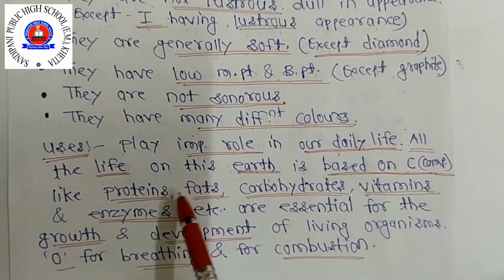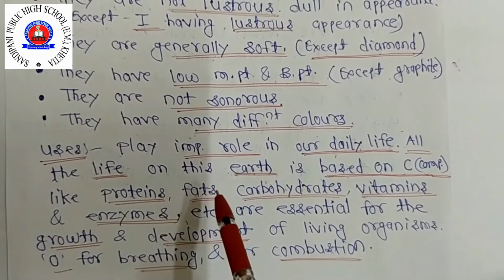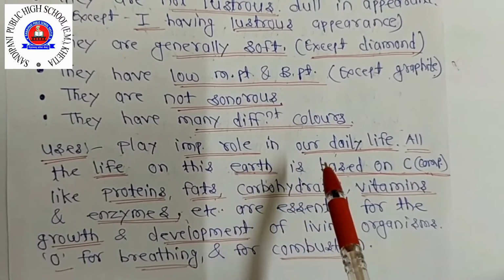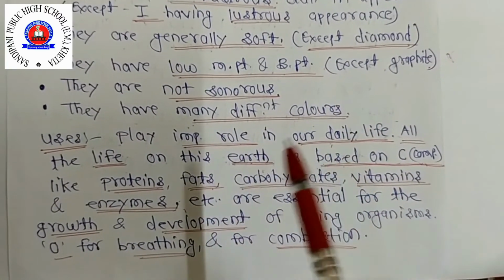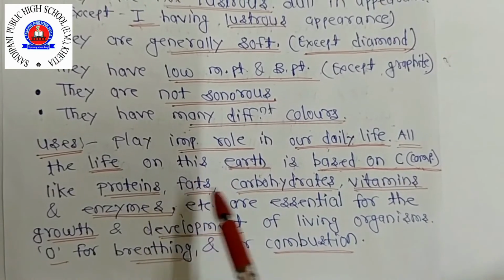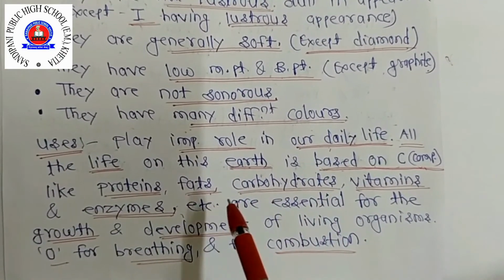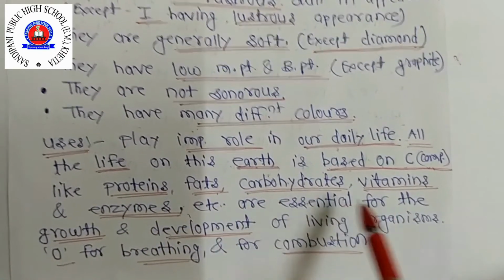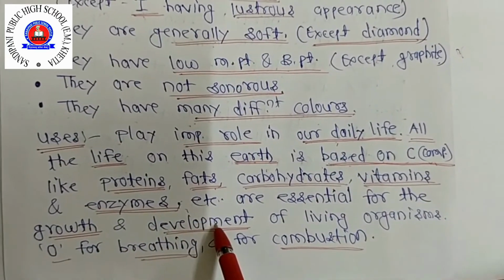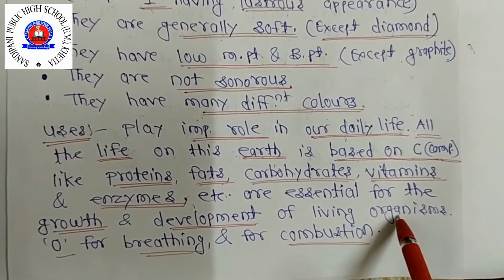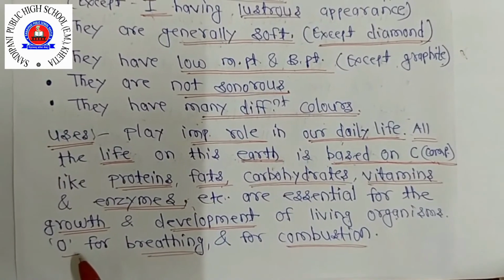You know very well that these are the 5 main nutrients: protein, fat, carbohydrates, vitamins, minerals. So these are important nutrients for our body's health. Okay, so they are essential for the growth and development of living organisms. And even oxygen is also what?